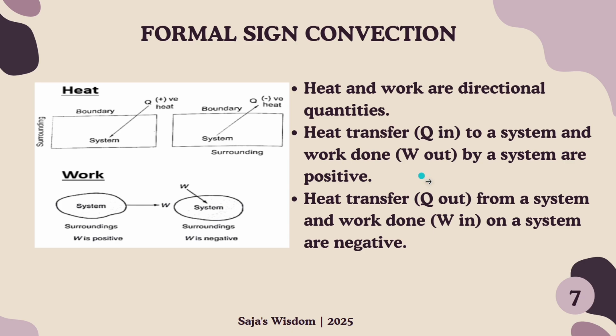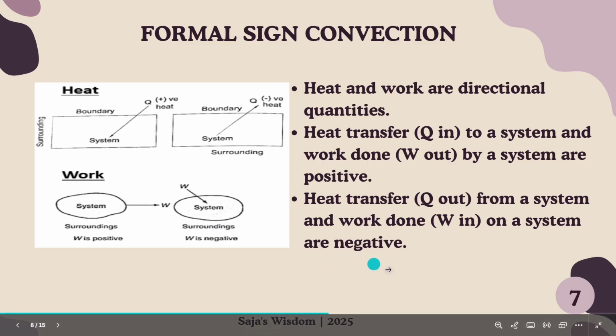When the energy is going into the system, the system will gain energy, so it will be positive because heat is added to the system. And the work done by a system is positive. We studied in physics that work done by a system is positive and work done on a system is negative.